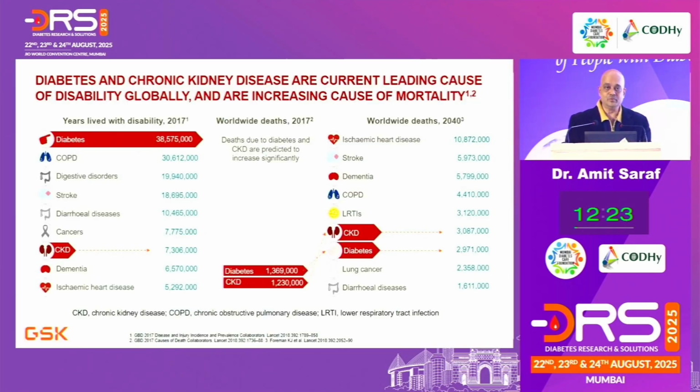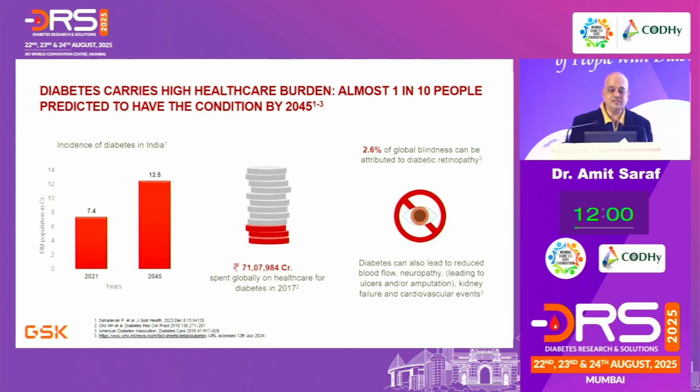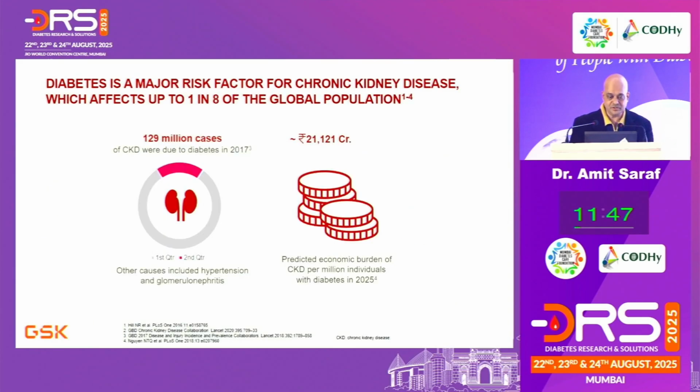individual. To begin with, we are aware of this slide, nothing new here, that diabetes overall has been a global challenge, is a global challenge, will be a global challenge till we do something about it. And to add to that, CKD is also rising. So combine these two together, we see that there is a huge cause of mortality with a diabetic landing up with diabetic nephropathy and hence a CKD. Diabetes carries a high healthcare burden, with almost 1 in 10 individuals predicted to have this combination by the year 2045, and that attributes to a lot of other comorbid conditions including retinopathy.